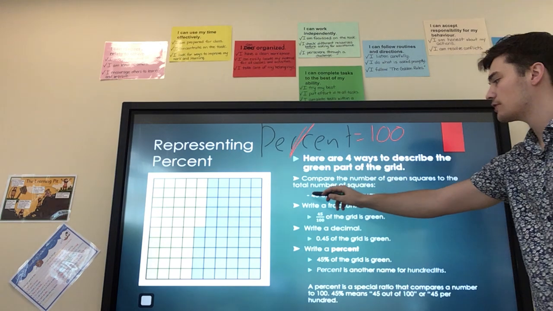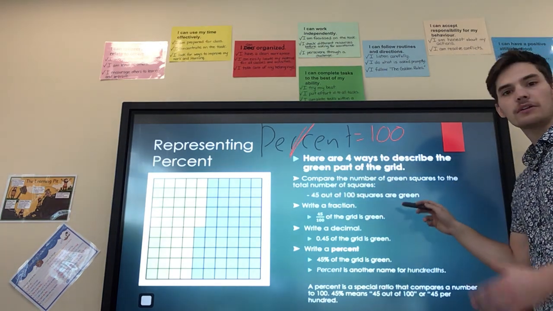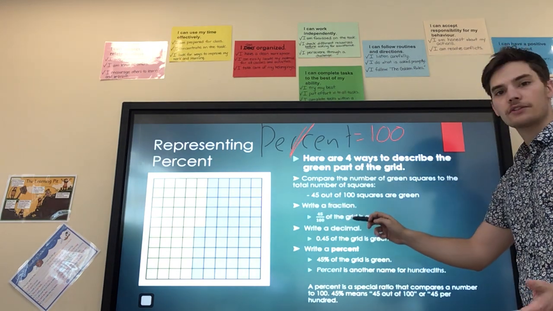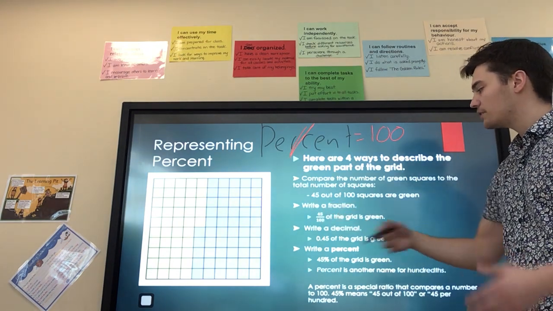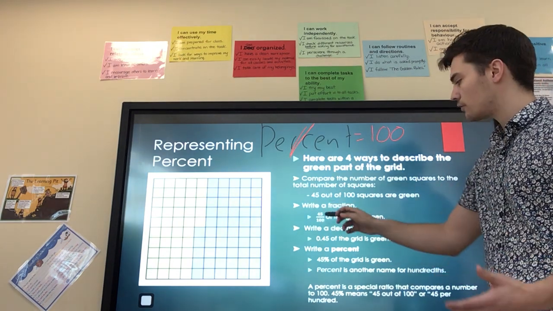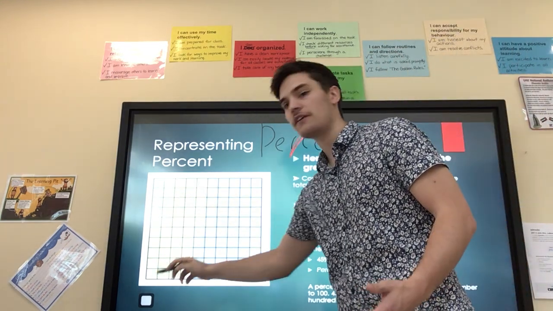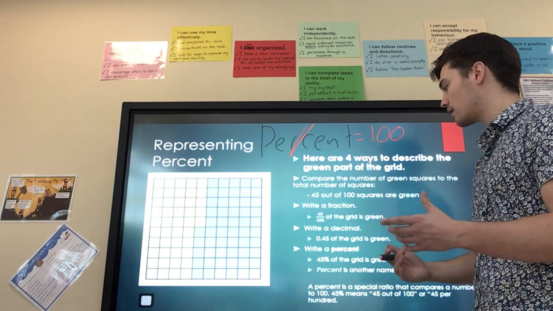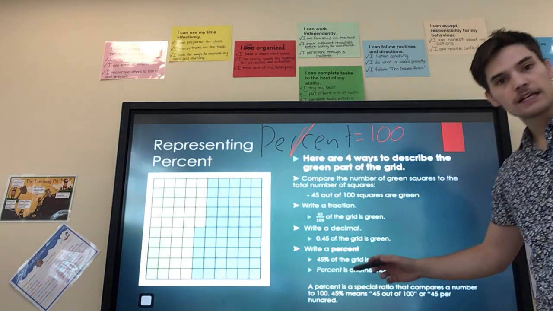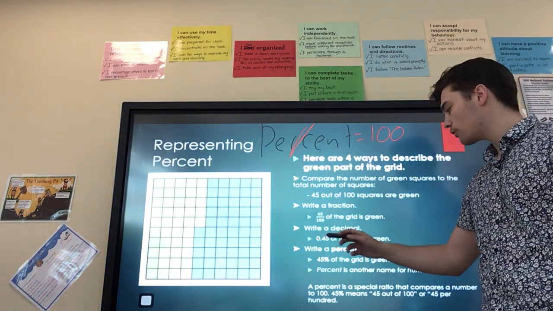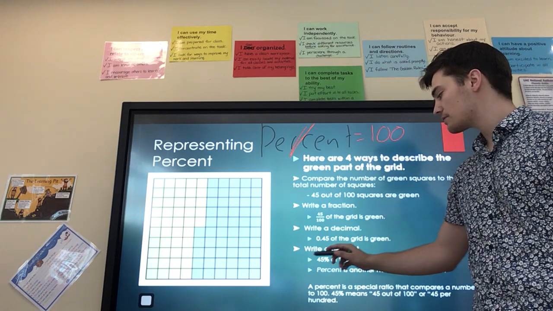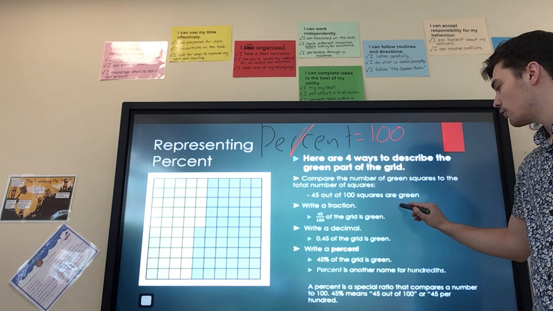So we have 45 green squares here. You can represent that as 45 out of 100 squares are green. You can represent that as a sentence. You can also write a fraction: 45 over 100 of the grid is green. Because we have 45 shaded pieces, the numerator is 45, and the denominator is going to be 100 because the total amount of pieces is 100. You can also write that as a decimal: 0.45 of the grid is green.